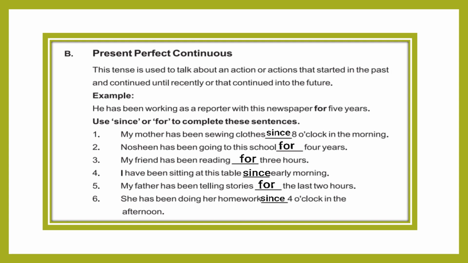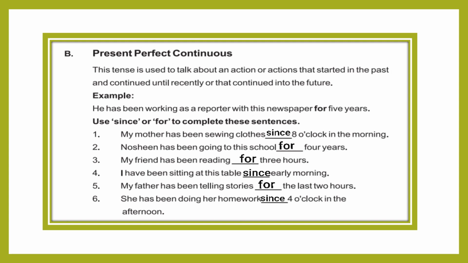When something has been happening from the past, is happening in the present, and will continue in the future, that is known as present perfect continuous tense. For example, he has been working as a reporter with this newspaper for 5 years. The person is working as a reporter in the past, in the present and in the future also. So this is a present perfect continuous sentence.